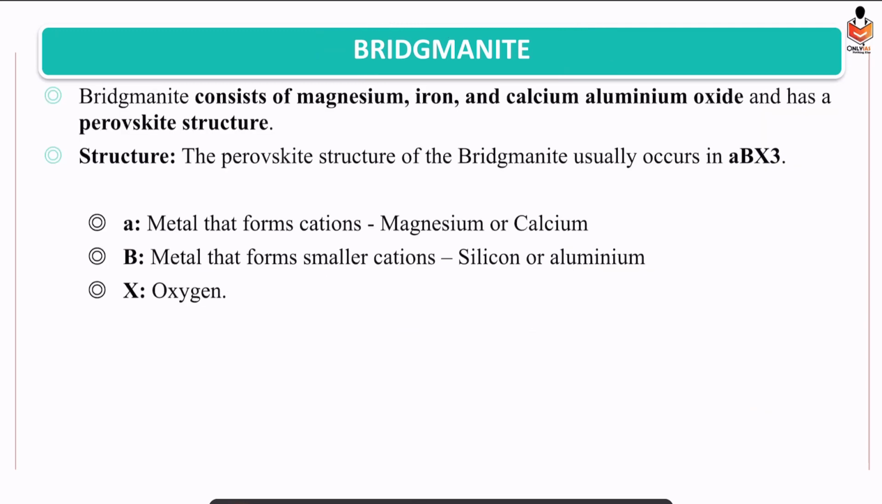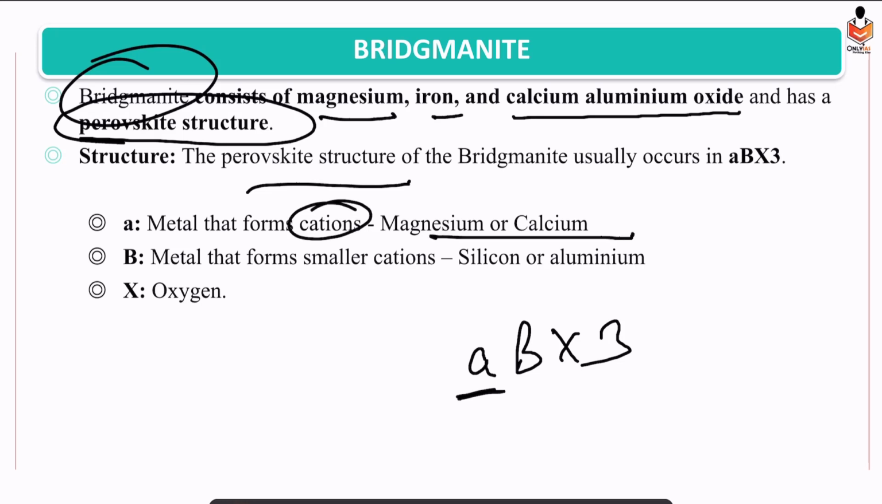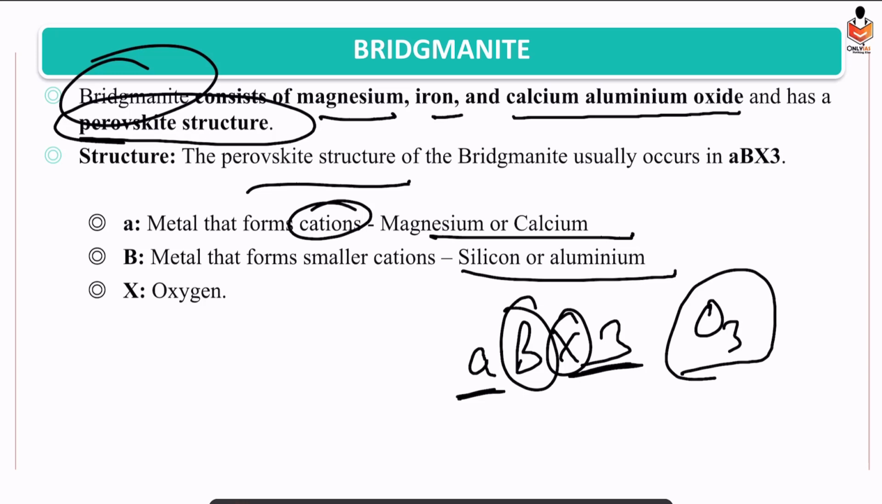Alright. So Bridgmanite consists of what? Magnesium, iron, calcium, aluminium oxide. And it has a perovskite structure. What is the perovskite structure? Basically it is in the form of ABX3. A is the metal cation which could be magnesium, calcium. B is also a metal which could be silicon or aluminium. X is oxygen. So 3 atoms of oxygen, O3. So this is the structure known as perovskite structure.